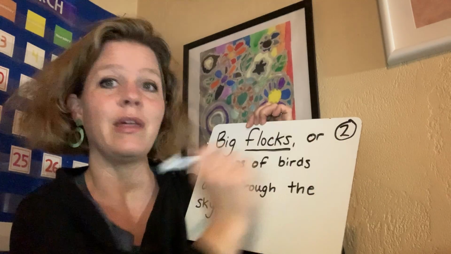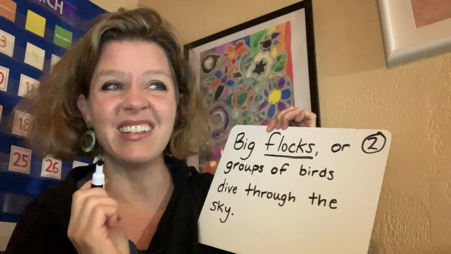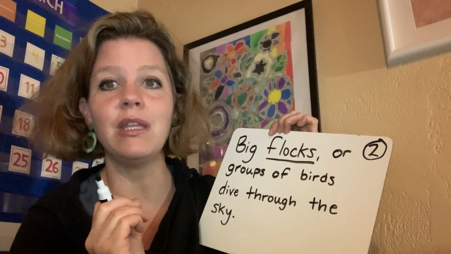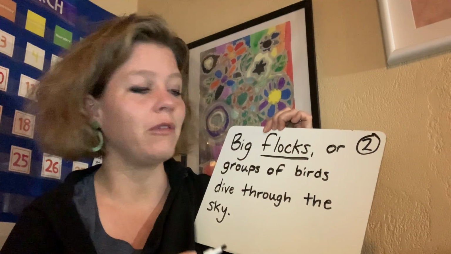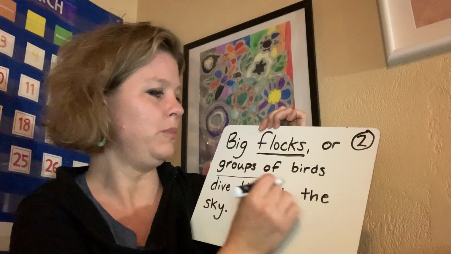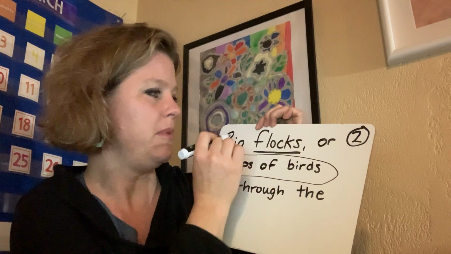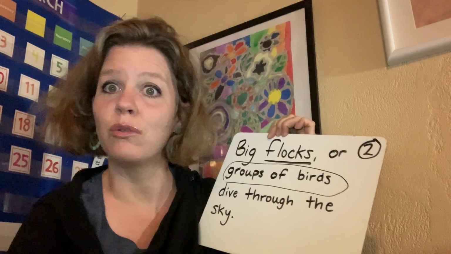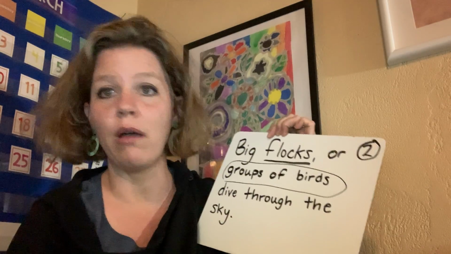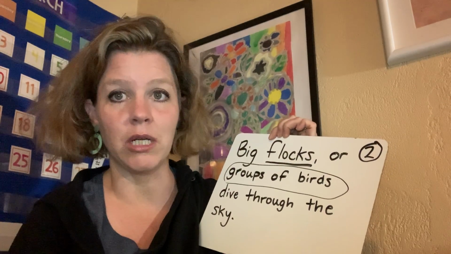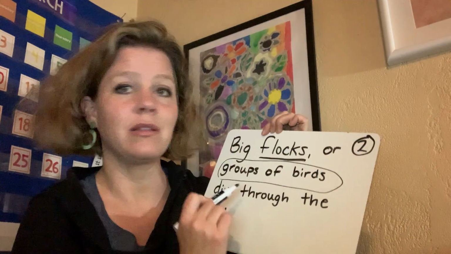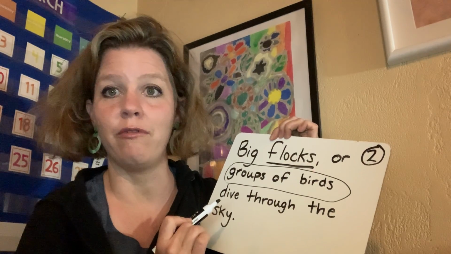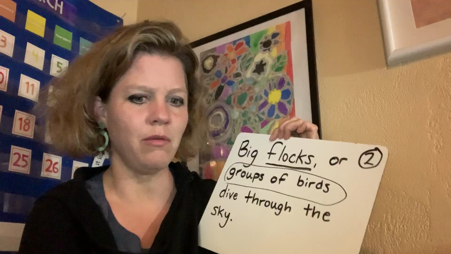We know that or is giving us a clue that something is coming that's going to help us understand what the word flocks means. Groups of birds comes next. Big flocks or groups of birds. So we can understand, without having to stop and look in the dictionary or ask someone near us, that flocks means groups of birds. Okay, let's try another one.